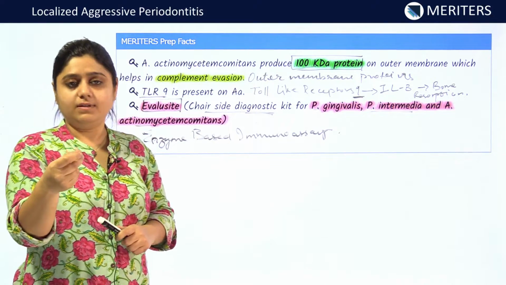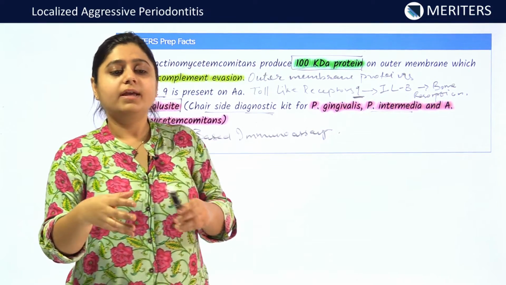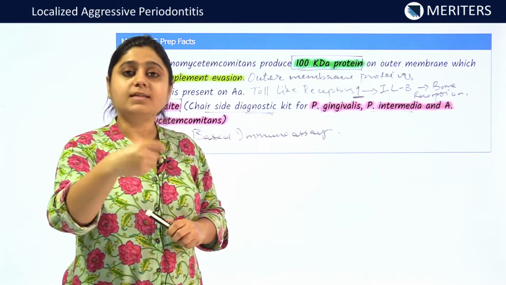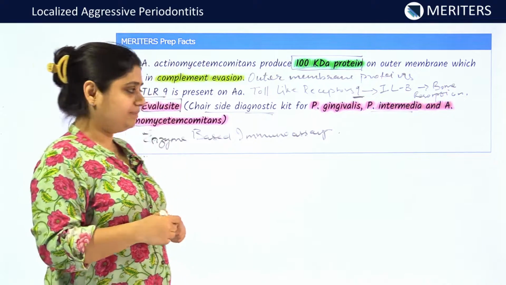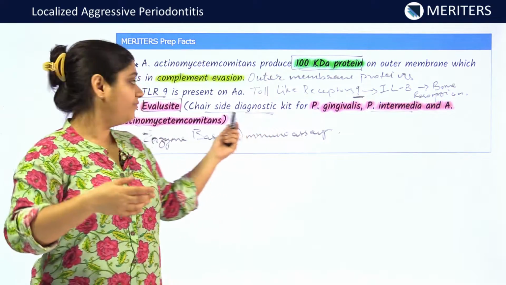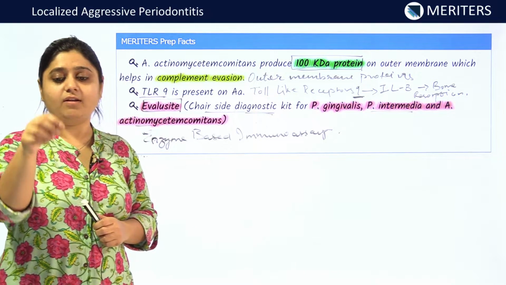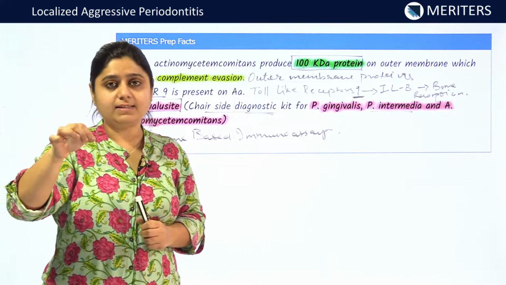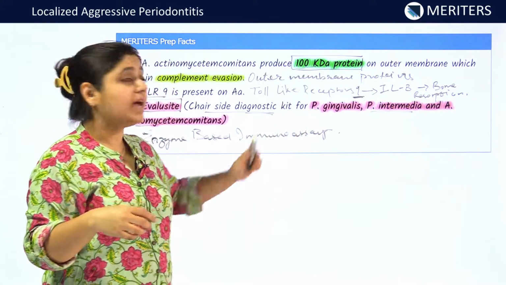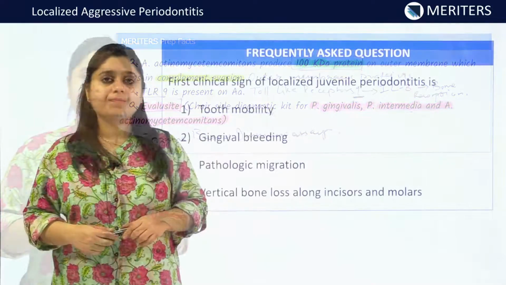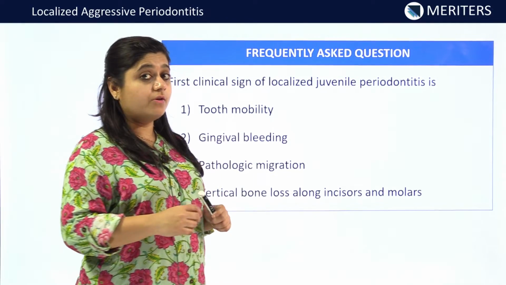Now what happens is, this is a chair-side test. So in the patients affected by these organisms, a subgingival plaque sample is collected and placed inside the kit. There is a box of EvalueCite on which a strip is there, and on that strip the calculus and plaque sample are placed, and if these organisms are present in the plaque, it demonstrates a pink spot. Now let us discuss a few questions of this topic.